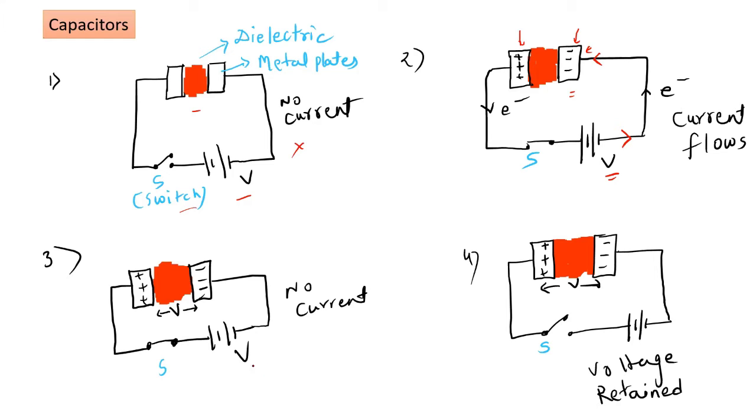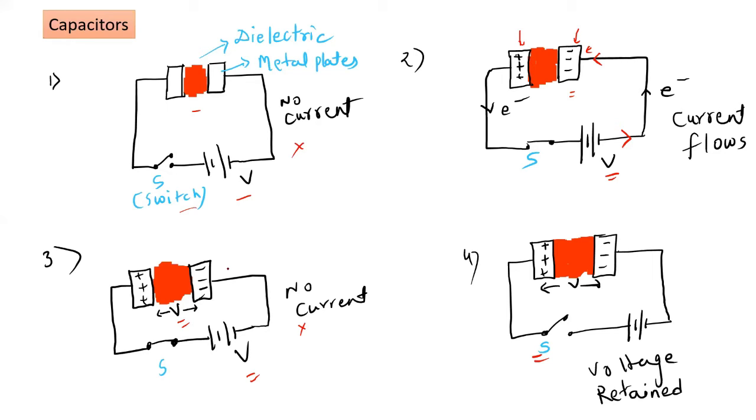So in the third case, the voltage source is V and the capacitor is also V, so they are at the same potential. Both capacitor and battery are at the same potential, there is no potential difference, so again there is no current flow. Even if you remove the switch, the capacitor will retain its charges and the potential across it will be V only. This is the normal principle of a capacitor. Once it charges to potential V, there is no current flow, and the capacitor will retain its charge.